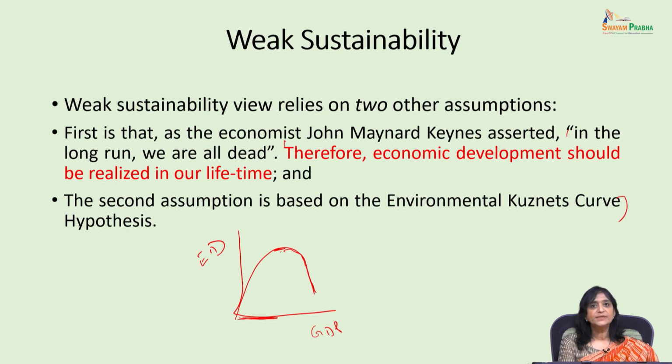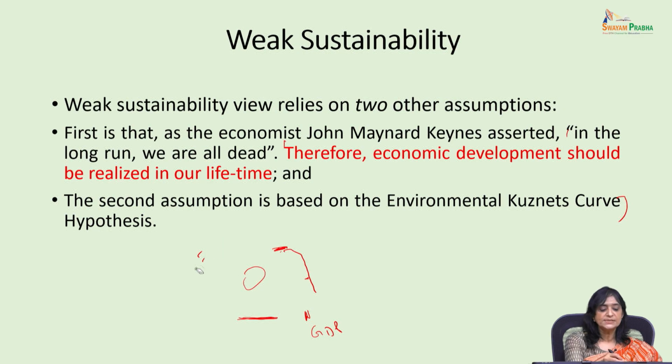So this is what weak sustainability is saying: let your GDP rise even if there is a decline in environmental quality. Because ultimately we will be going to a higher level of income, we will be compensating for this environmental degradation of natural capital by adding more man-made capital, and countries will reach a higher per capita income and the environmental degradation will also fall.